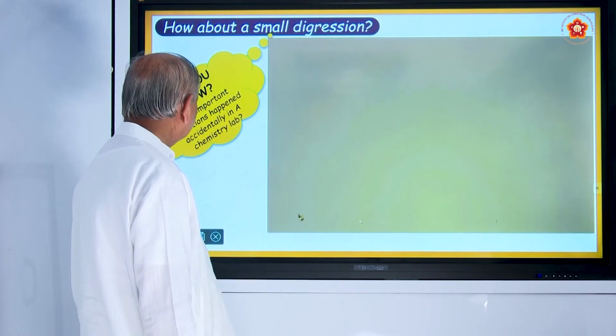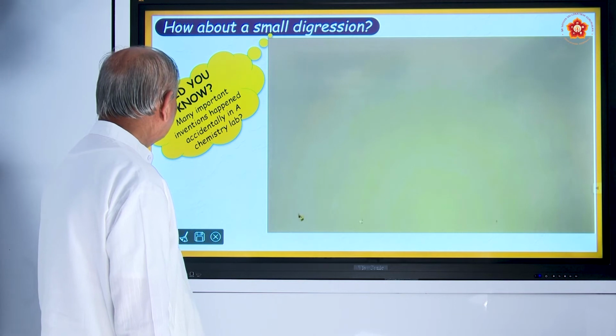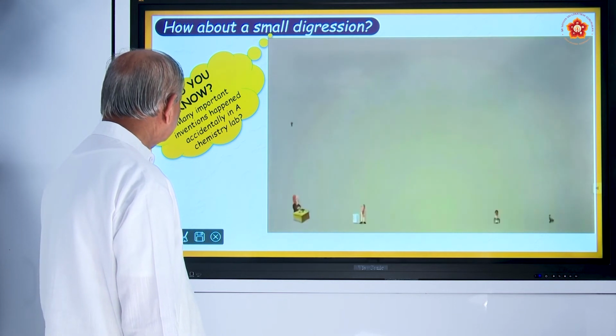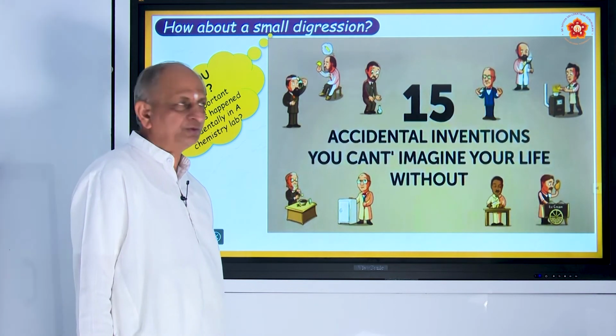Now a small digression we will have. Many important inventions happened accidentally in a chemistry lab. We will see the video.